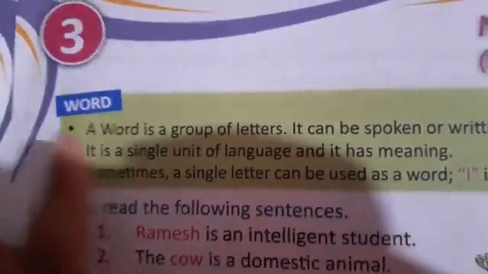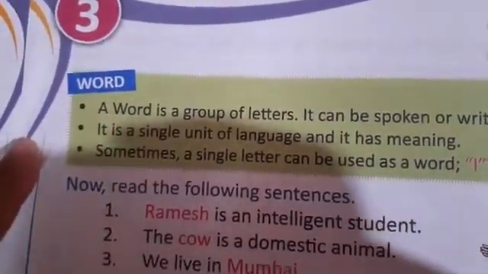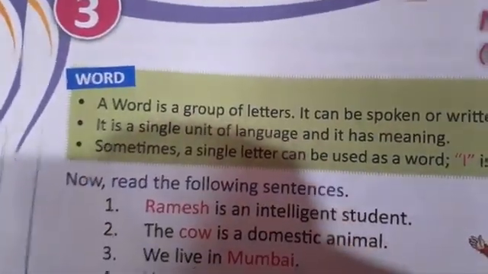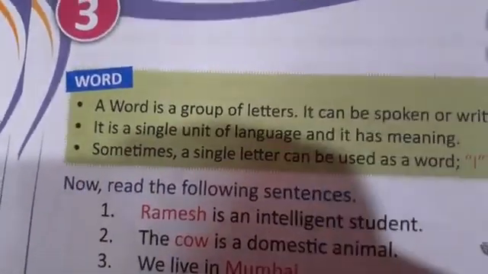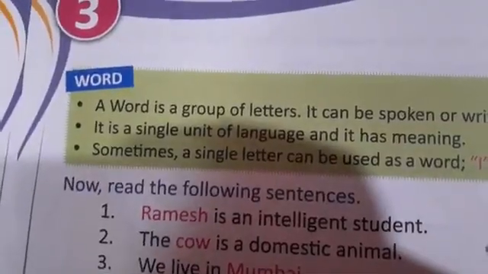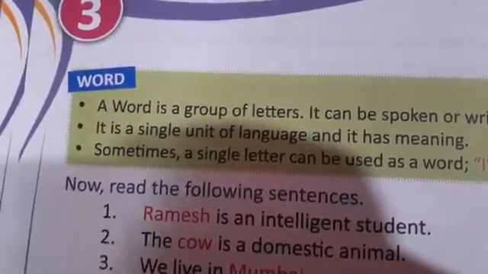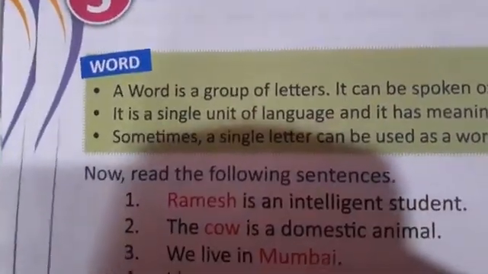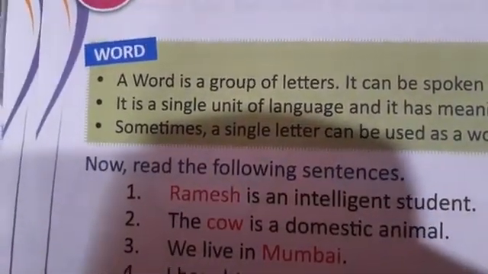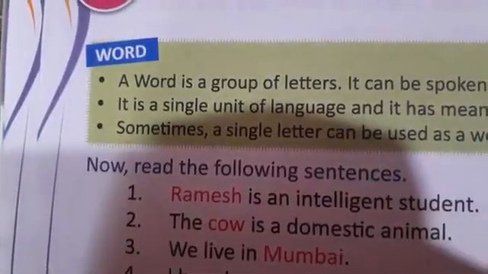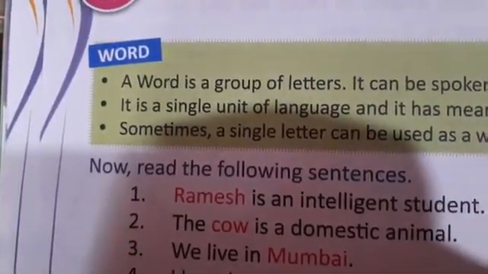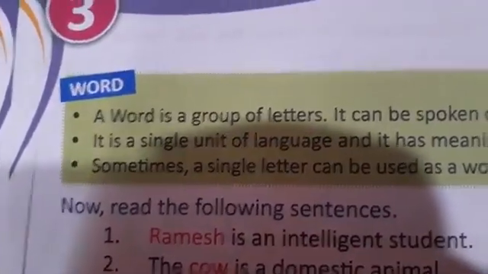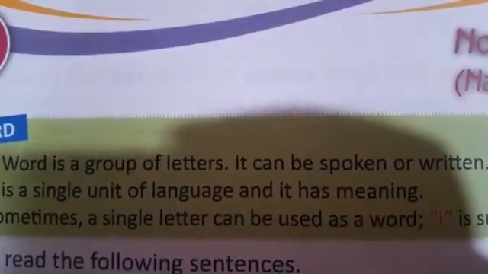This means that it is a single unit of language. Cow, Ramesh, Mumbai, these are all single units. Each single word has some meaning. The word cow has some meaning. By the word cow, we can understand that it is a domestic animal. From the word only we can understand. So a word is a single unit of language and it has meaning.